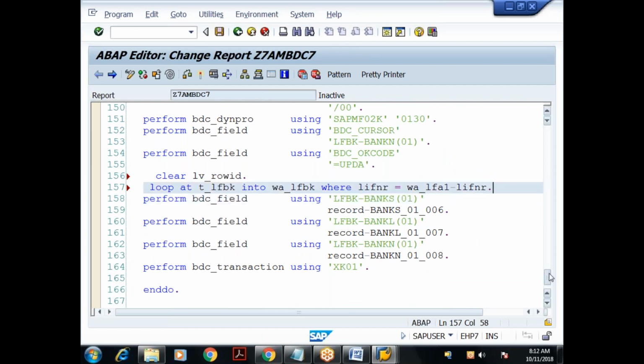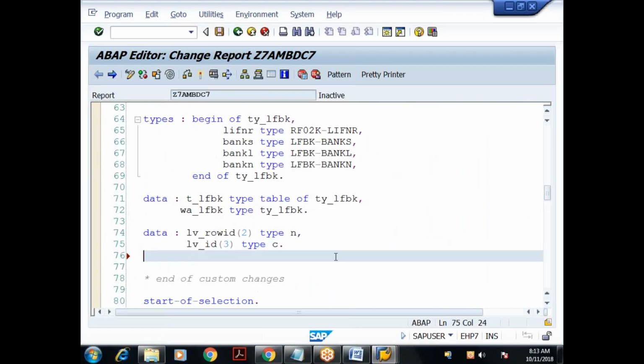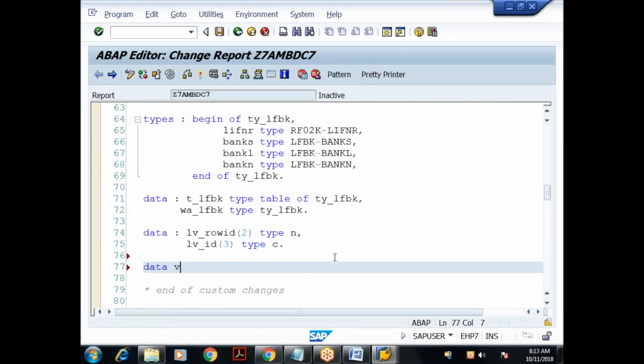So for generating the field name, already we know in BDC data we have one field. Data LV_FIELD_NAME type what? BDCDATA-FNAME. Already in the BDCDATA structure we know that we have the field FNAME. So see what I'll do.